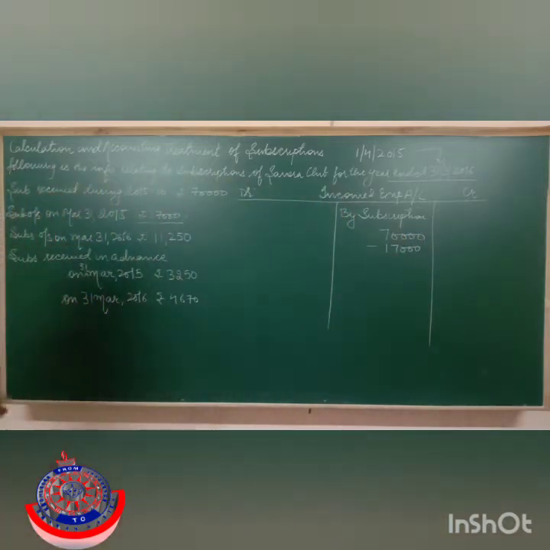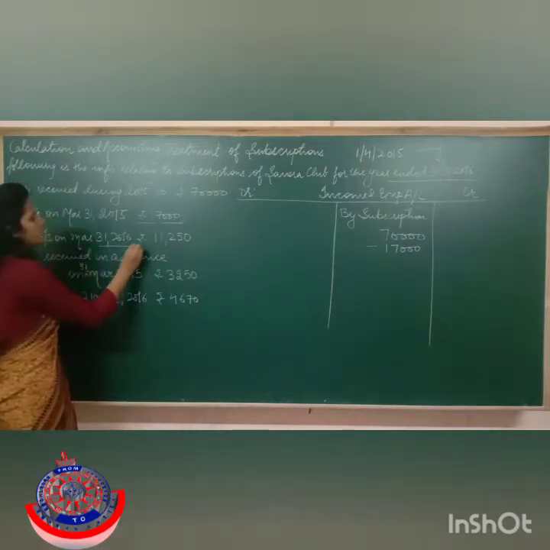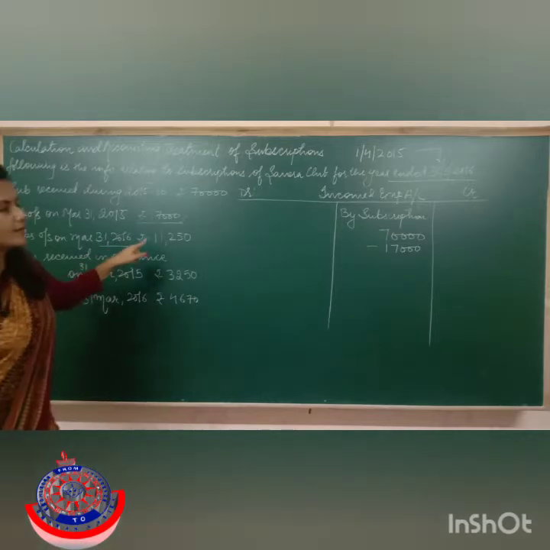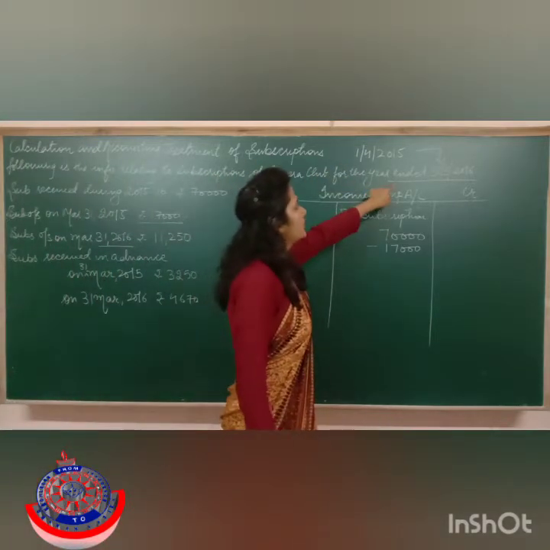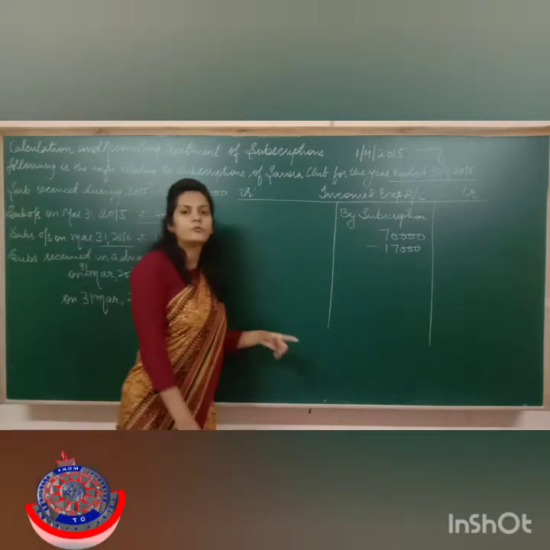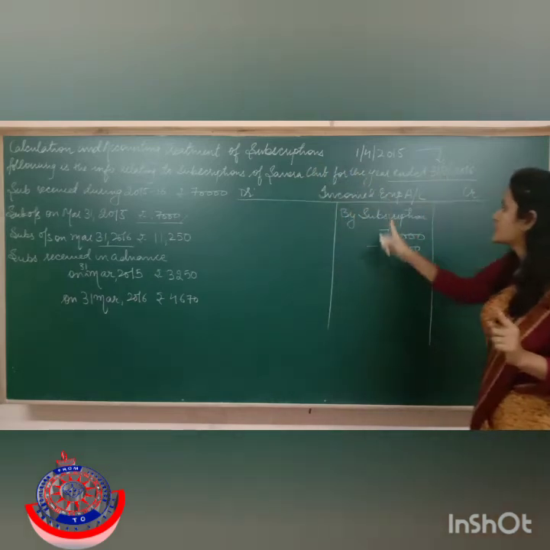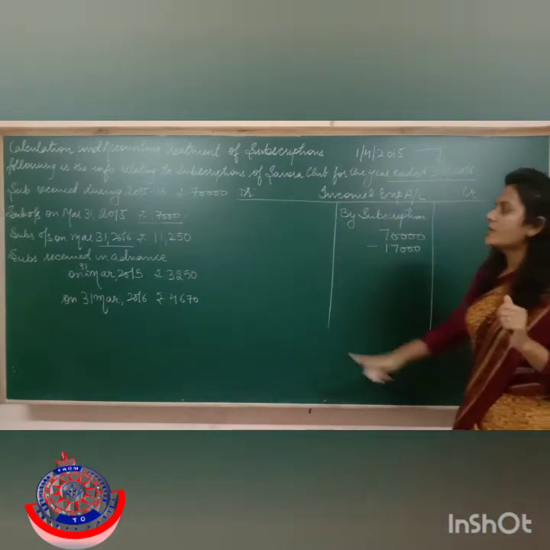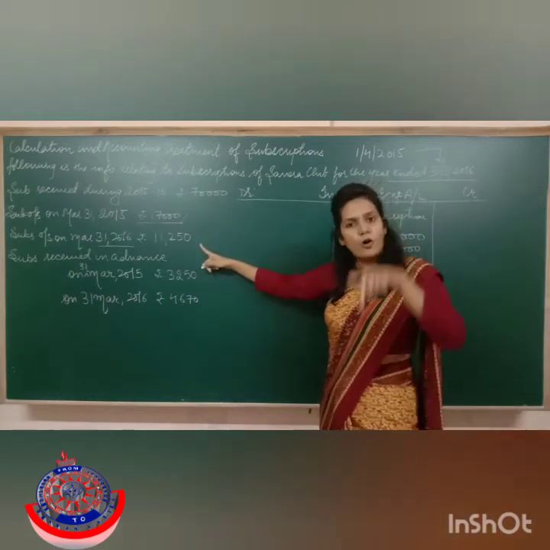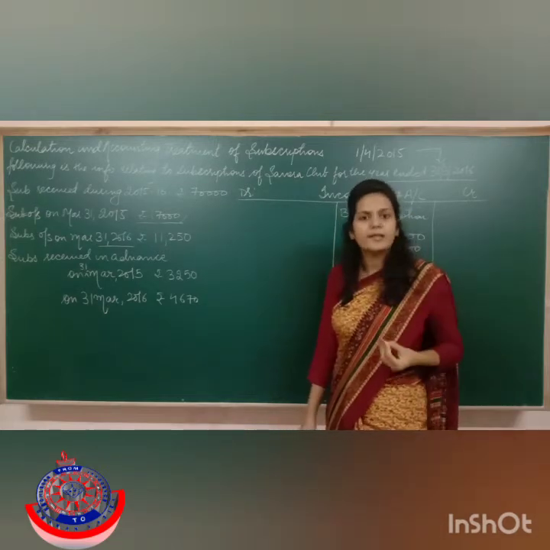Then the next is subscription outstanding on March 31st, 2016. Now this is the outstanding subscription of the financial year whose accounts I am making right now. I am making accounts of 2016 and this subscription is outstanding on 2016 only. It means that this is the income of the current year. Only I have not received the income in cash.